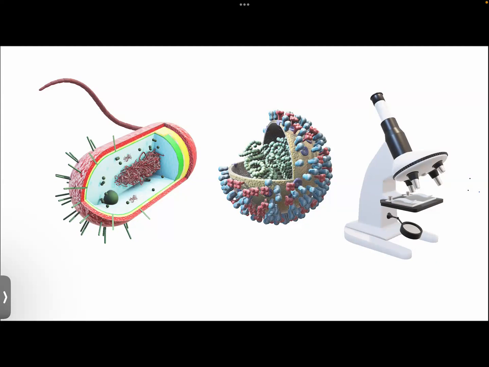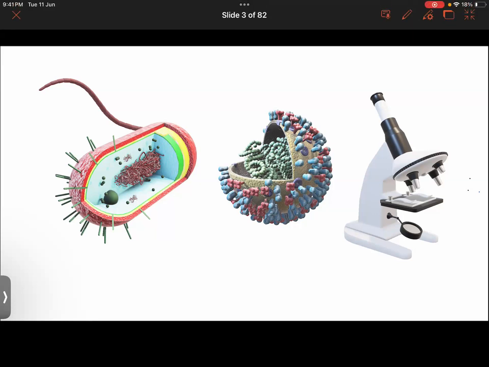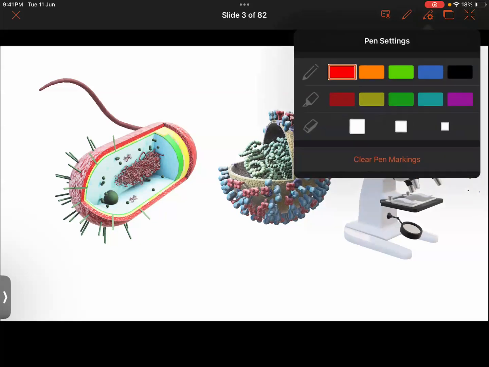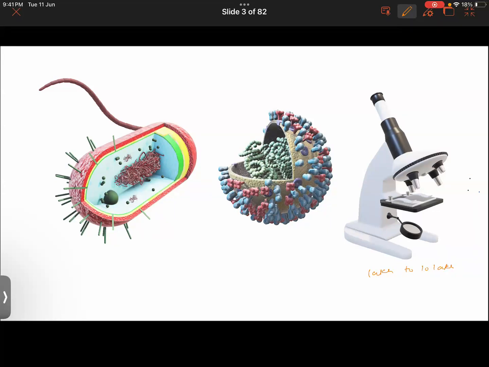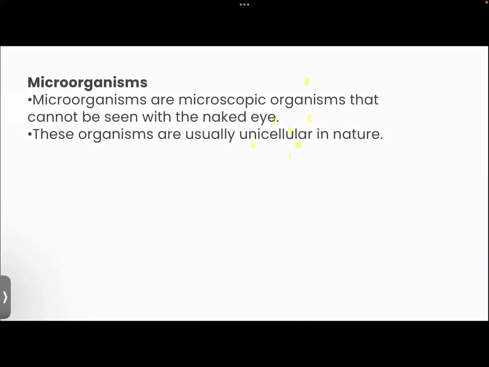With the help of a microscope, microorganisms are magnified several times. It can be magnified up to a lakh to 10 lakh times. So that is the level of magnification.